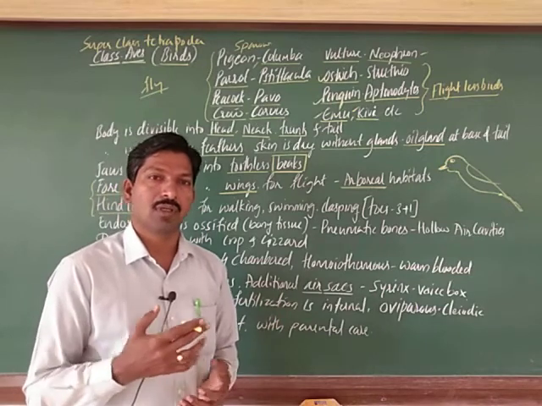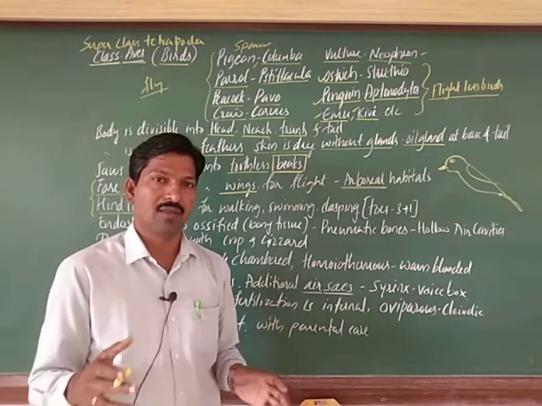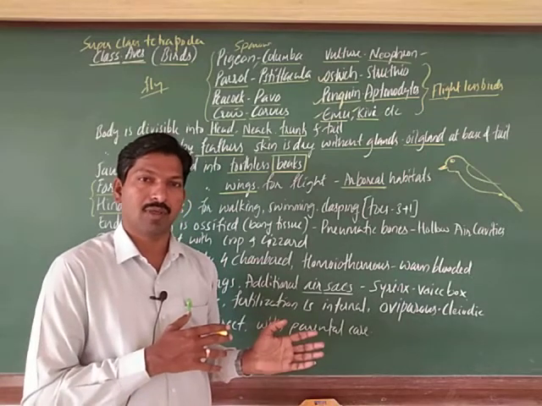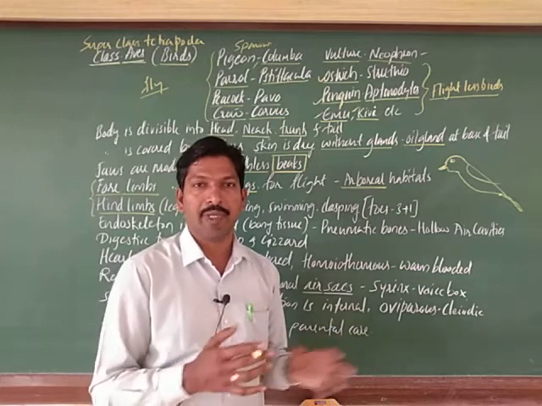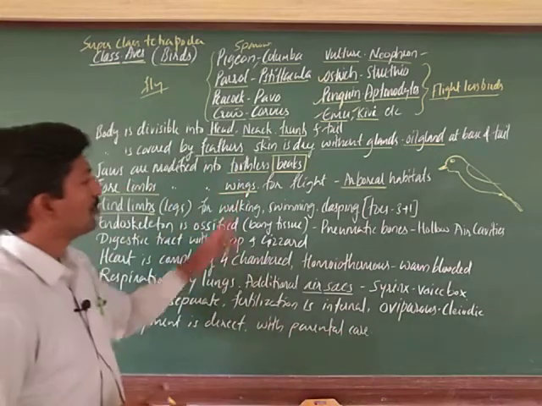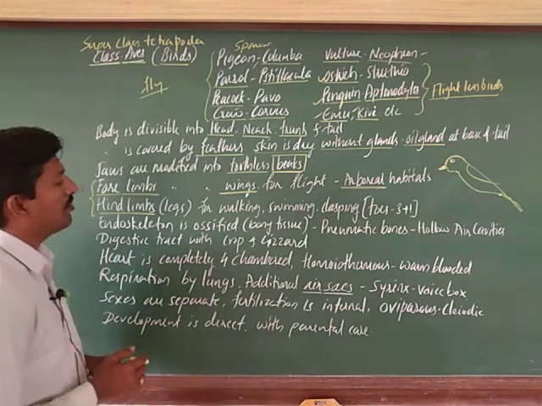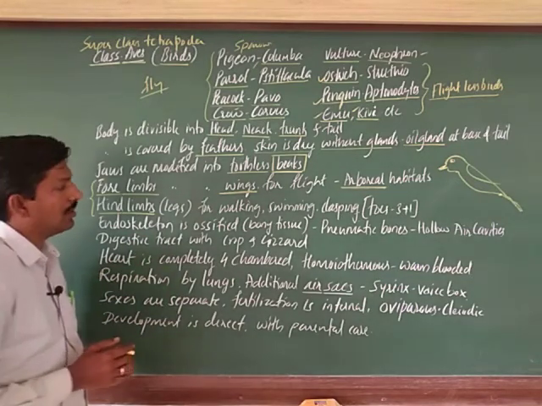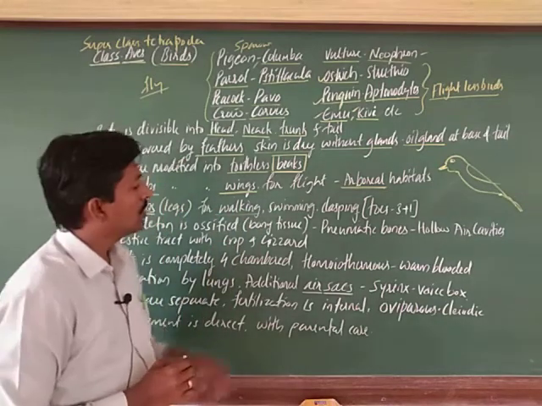They escape the adverse effects of that area, and again go back to their original places. Migration is quite common, and it is observed due to the presence of wings.